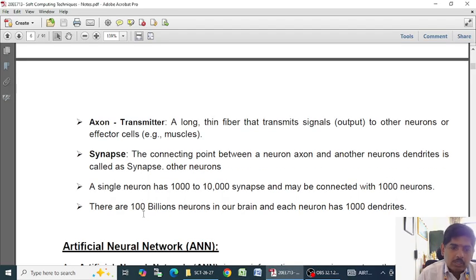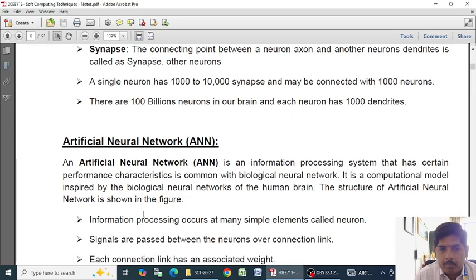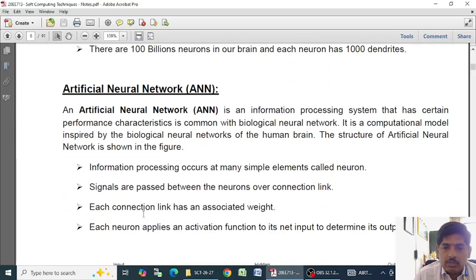Based on this concept of the biological neural network, the artificial neural network was developed. So what is an artificial neural network? It is an information processing system that has certain performance characteristics in common with the biological neural network, that is, to receive the signal and sum all the signals, and after summation, to transmit the signal.